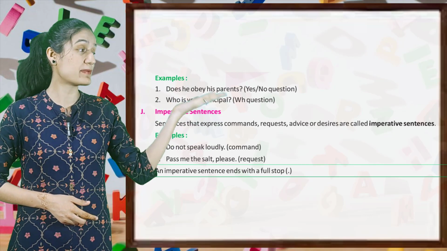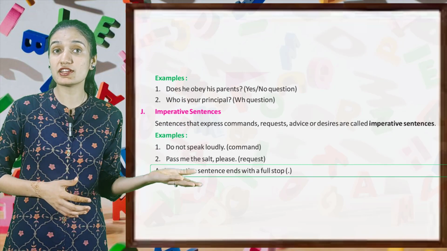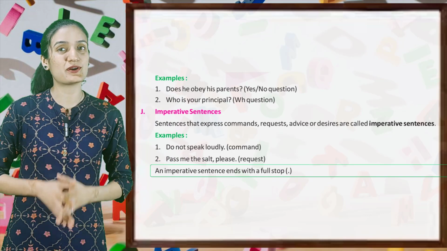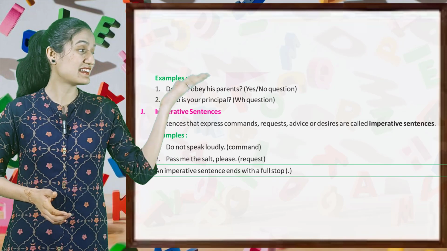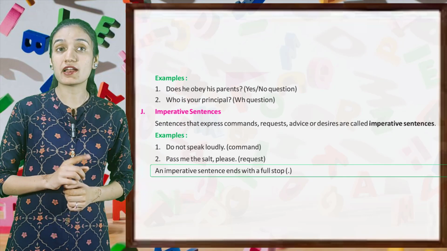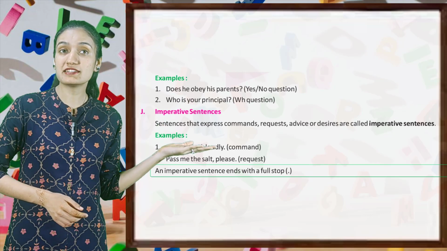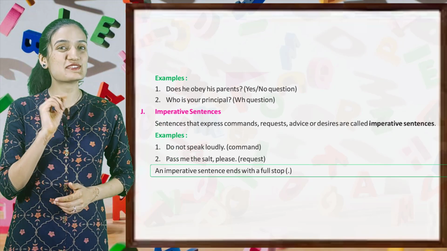Now next is imperative sentences. Sentences that express commands, requests, advice or desires are called imperative sentences. Here are some examples. Do not speak loudly. Command. Pass me the salt, please. It's a request. An imperative sentence ends with a full stop.